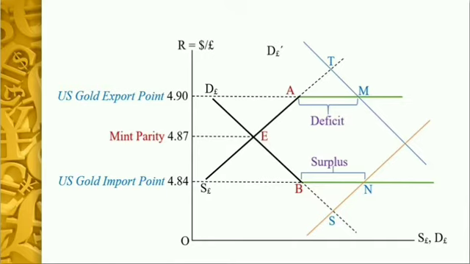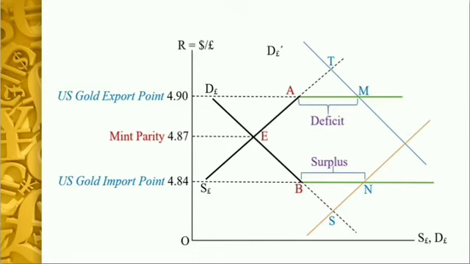But under the gold standard, the supply curve is not of usual shape and the exchange rate cannot move beyond 4.90. Therefore, the new demand curve will be cutting the original supply curve at its horizontal stretch, so that the new equilibrium will be attained at point M.